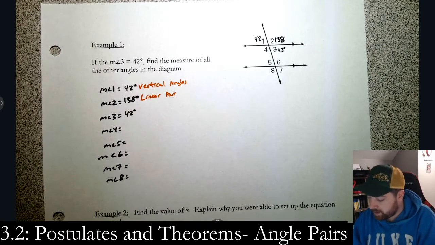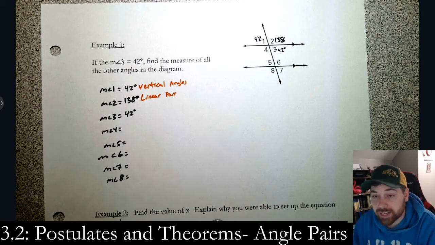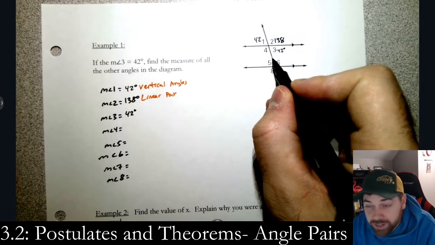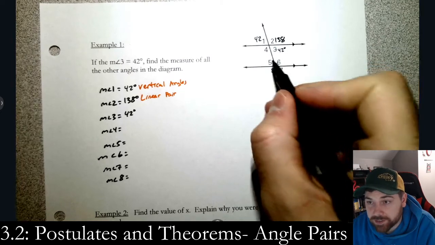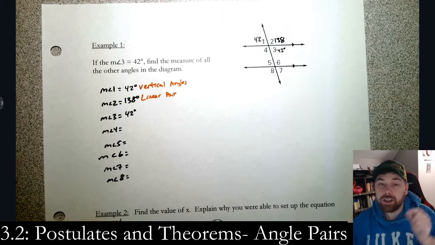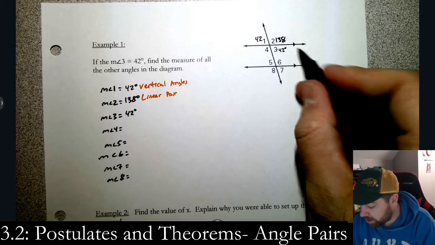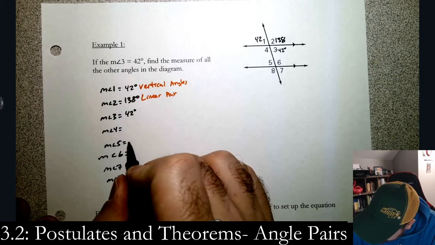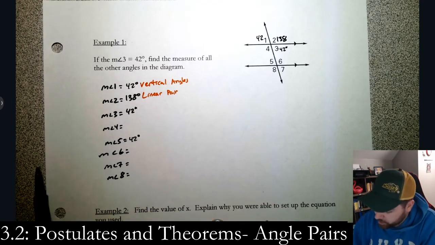Okay. Measure of angle 4, we'll come back to that. Measure of angle 5. Now, we have a bunch of options. Let's go ahead and use corresponding. So 5 is corresponding with 1. So that means that 5 and 1 are congruent because these lines are parallel. And so 5 must be 42 degrees. And I used corresponding there.